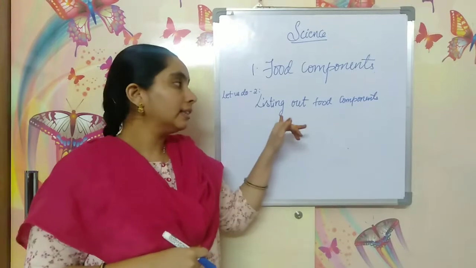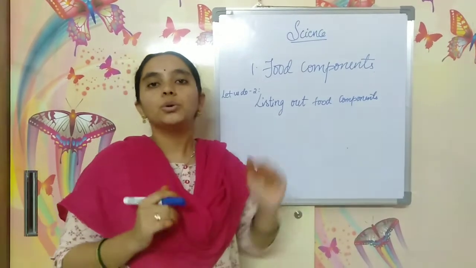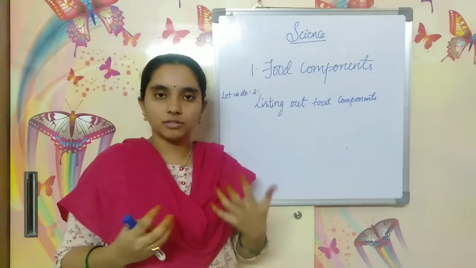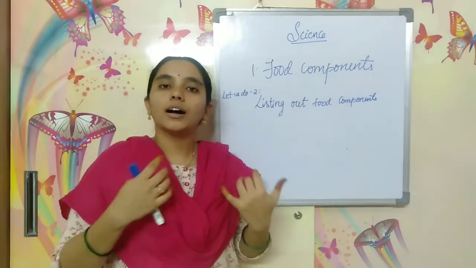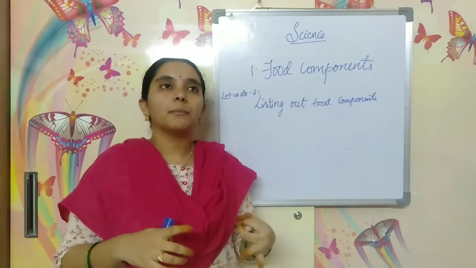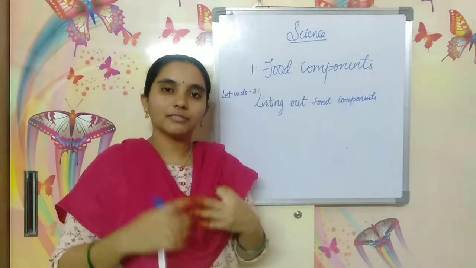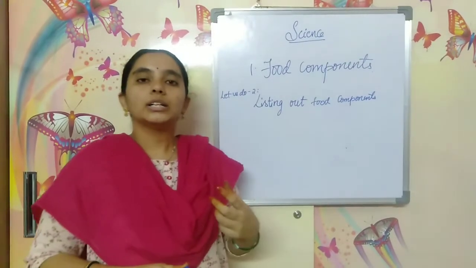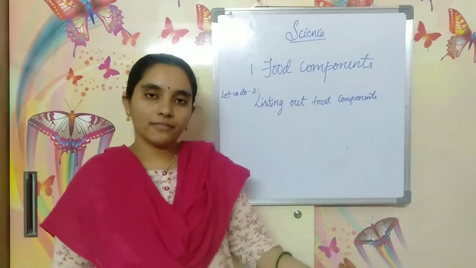In this activity you have to observe any packaged food, whether it is a chips packet, a Maggi packet, or a fruit juice packet, and fill the table which I will show now.